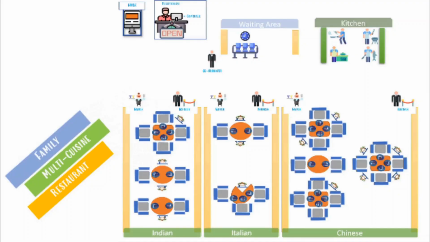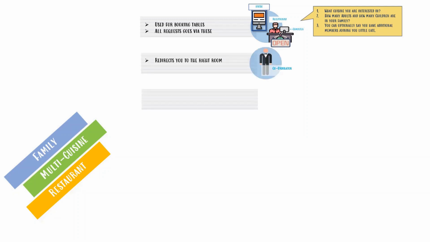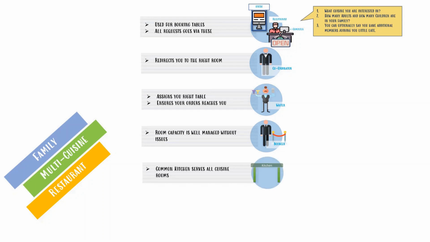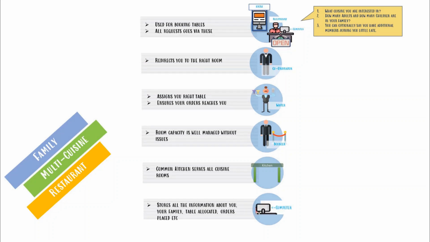We are talking about a family multi-cuisine restaurant. Kiosk or receptionist can help you book a table with just 3 questions. Coordinator takes you to the right room. Waiter records your table number and is responsible for your orders to reach your table. Bouncer ensures the room capacity is well managed without any issues. Common kitchen serves all the restaurant. All information about you, your table, orders, etc. is stored in the computer.